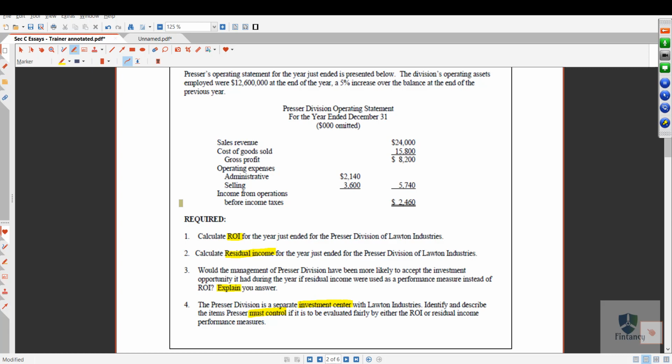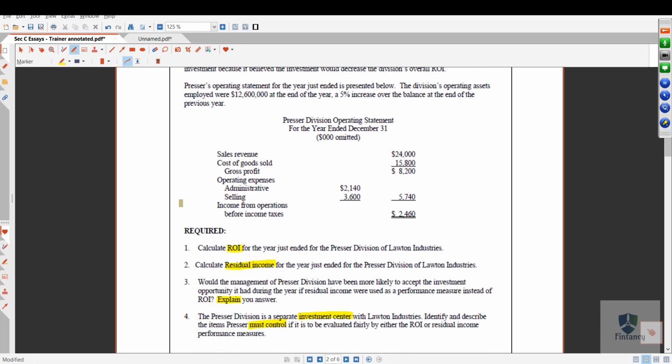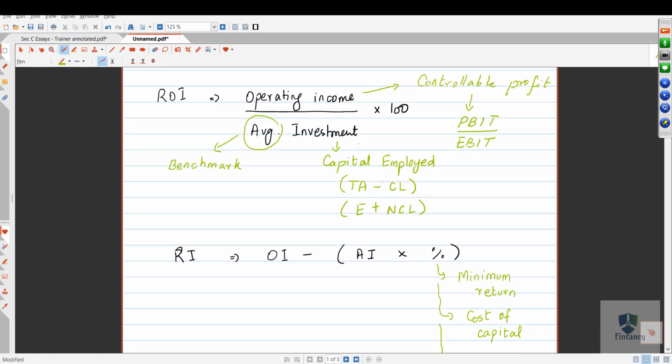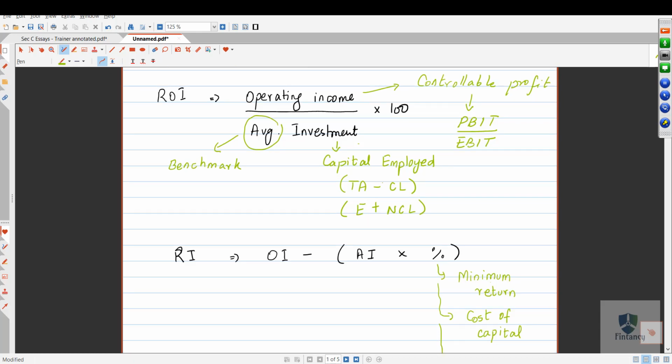And finally, we also have to tell them what elements they have to control. Let us see. So the fourth question is very simple. If I tell you from the same explanation, they are saying what elements the division should control. All these elements which are in the formula.